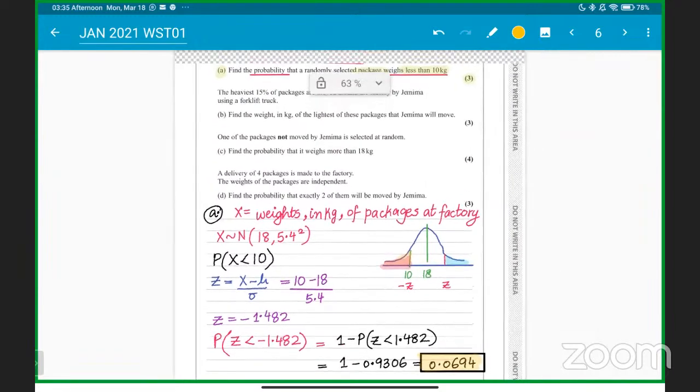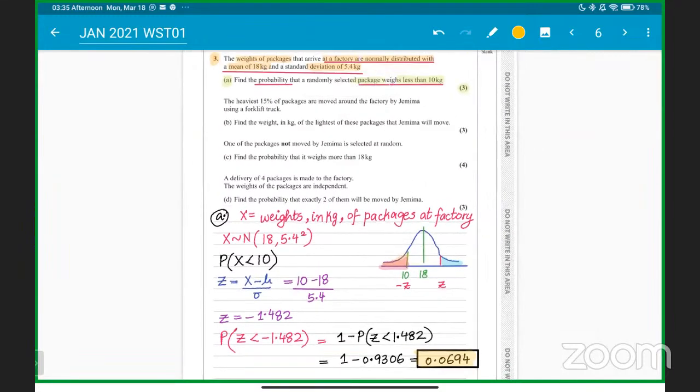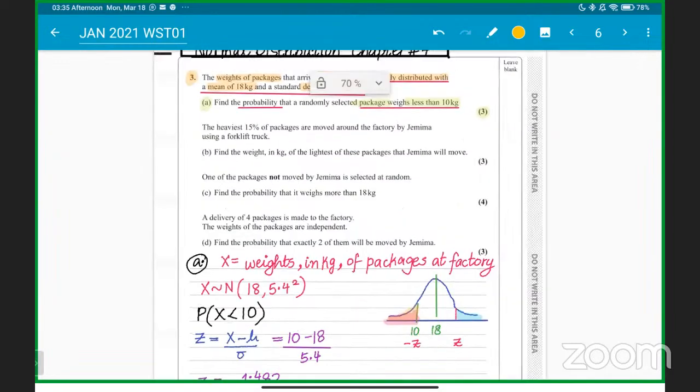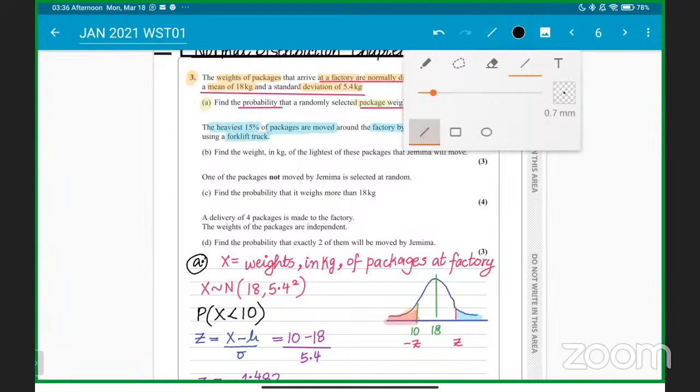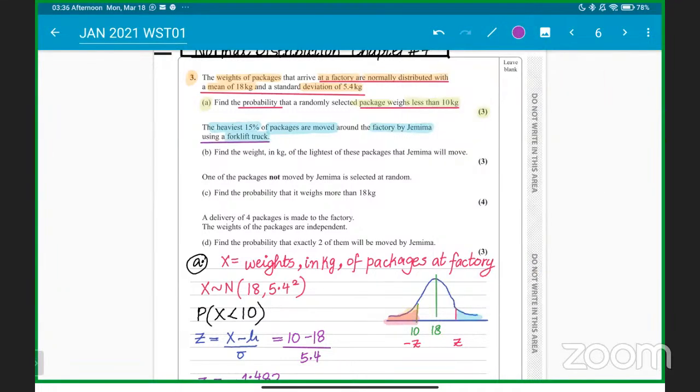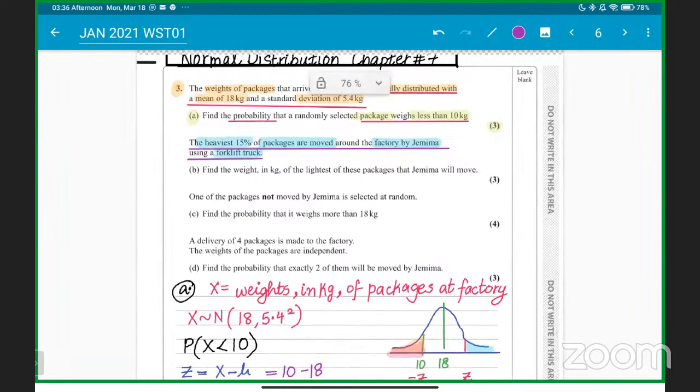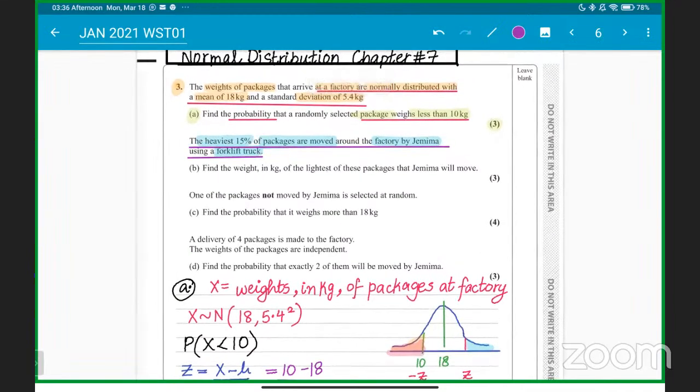Okay. Question number 3, part A is done. We have to find the probability. We have done that. The next thing we have to work out is basically the heaviest 15% of the packages that are moved. So the heaviest 15% of packages are moved around the factory by Jamima using a forklift truck. So there is a person, Jamima.